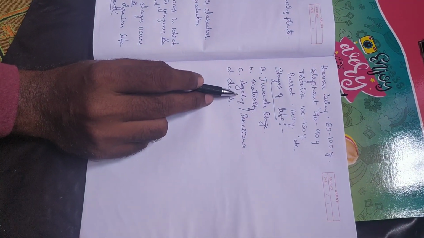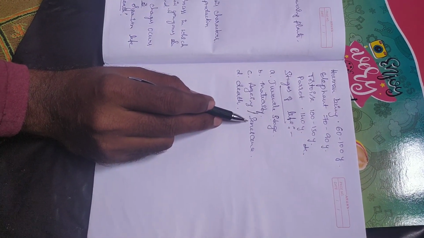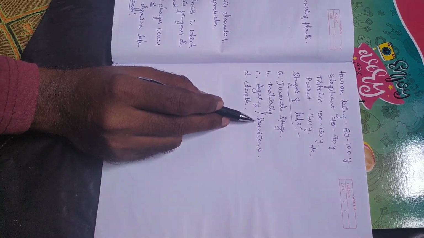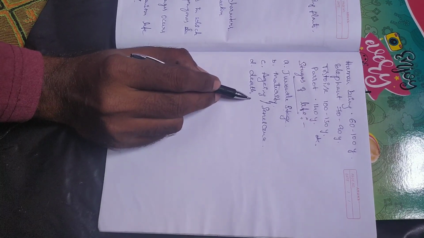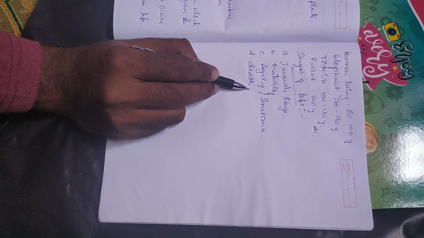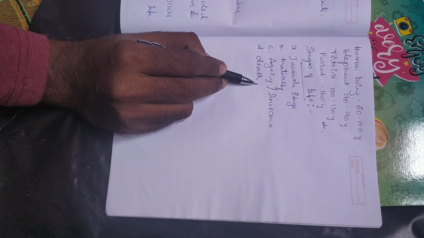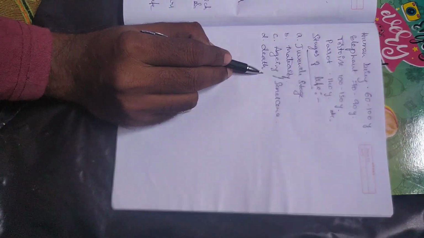Then the final stage is aging or senescence, when all the metabolic activities slow down, and it finally leads to the death of the individual. These are the stages of lifespan: juvenile, maturity, aging and death.